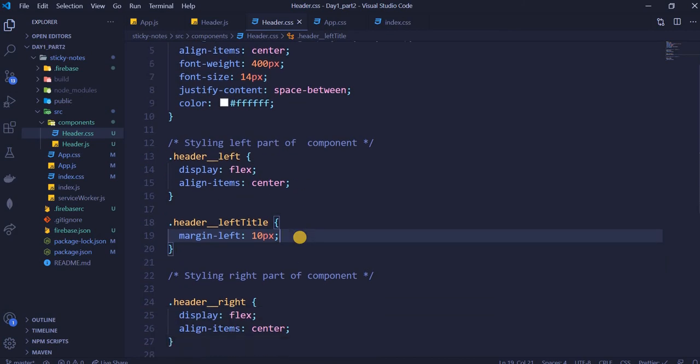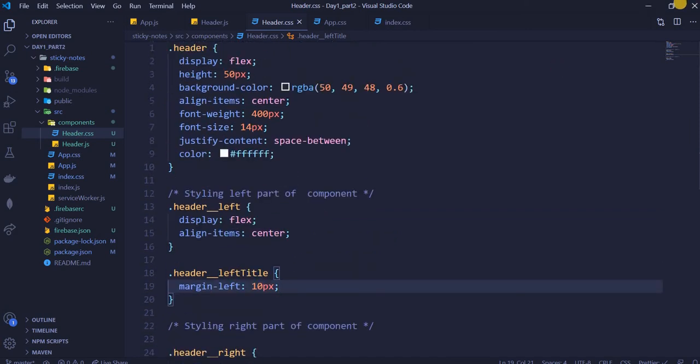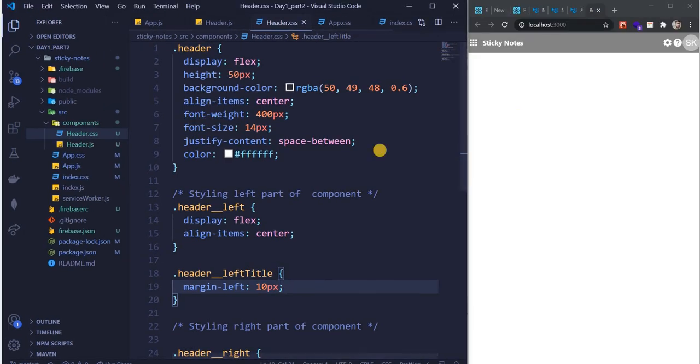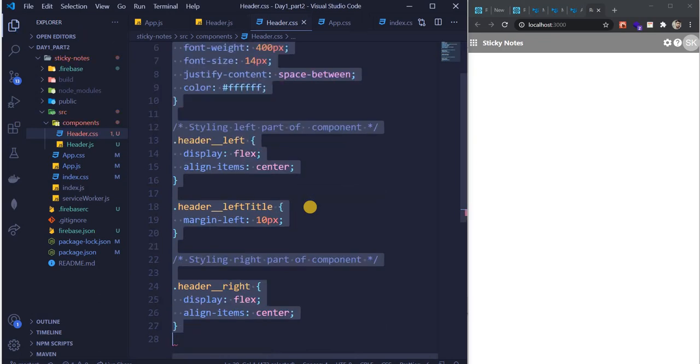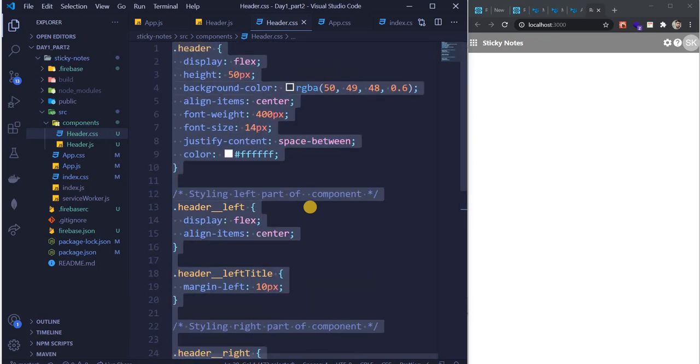Header right is the same as header left, so don't worry about it. I think most of you would have written it down. Okay, good. Isn't it interesting, guys, that if we comment, no, don't comment.